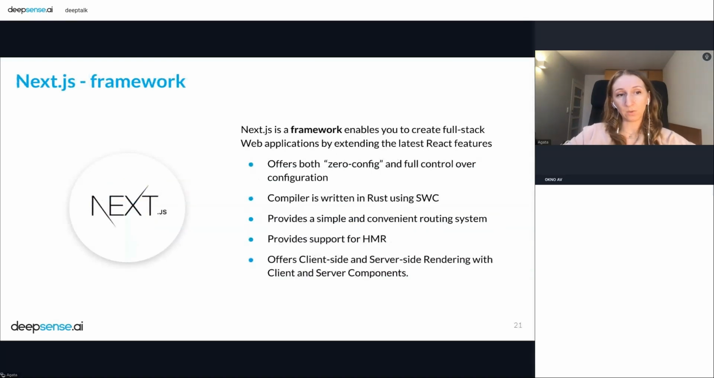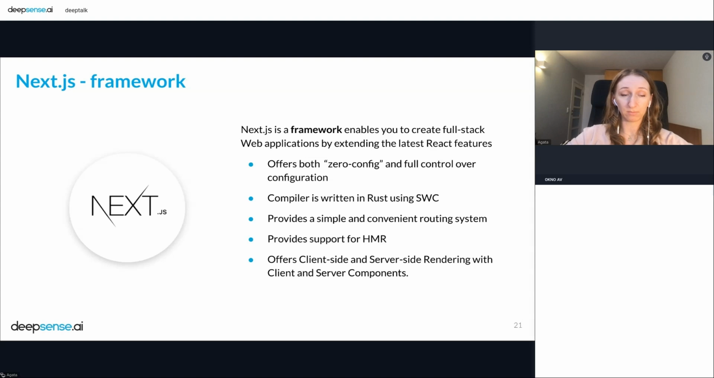Okay, so a few words about Next.js. As I said, this is a totally different tool, and of course you can use Next.js in your project, but Vite is a build tool and Next.js is a framework. That means that you can build, for example, a full stack web application. You can use React on the server side and on the client side.